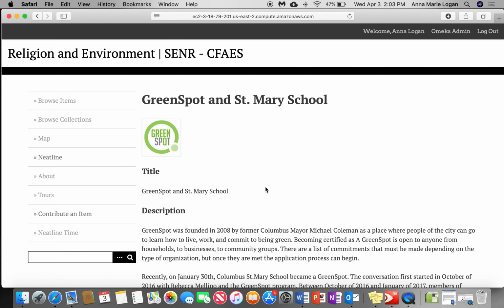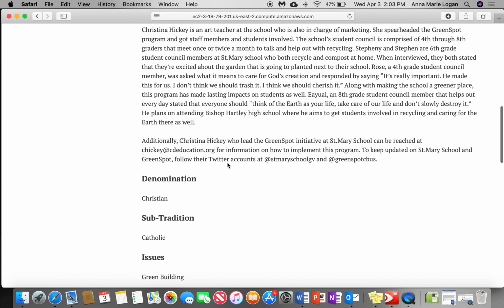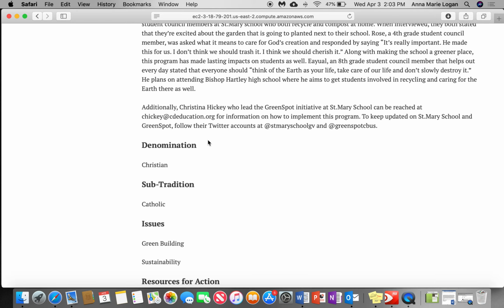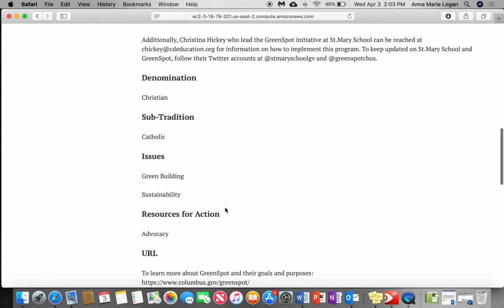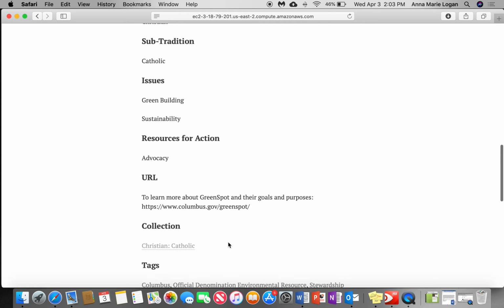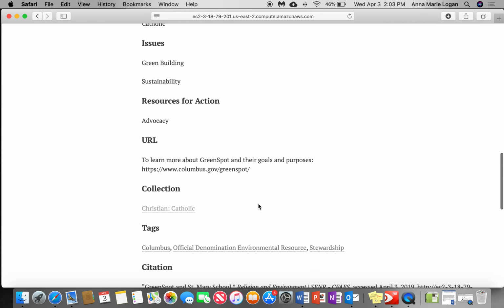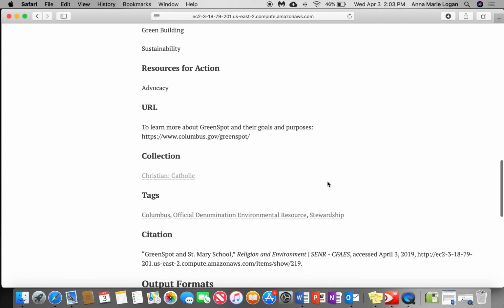But if you click on this article for an example, you can see there's the picture, the title, and a quick description of what St. Mary's is doing with Green Spot here in Columbus. Then it is categorized into denomination and sub-tradition, in this case the Catholic faith, as well as items it's categorized under, including issues of green building and sustainability, and sources of action, including advocacy. We also have a link to the URL to provide more information on the website about GreenSpot here in Columbus. And again, you can see the tags that are pulled up to categorize the article even more.